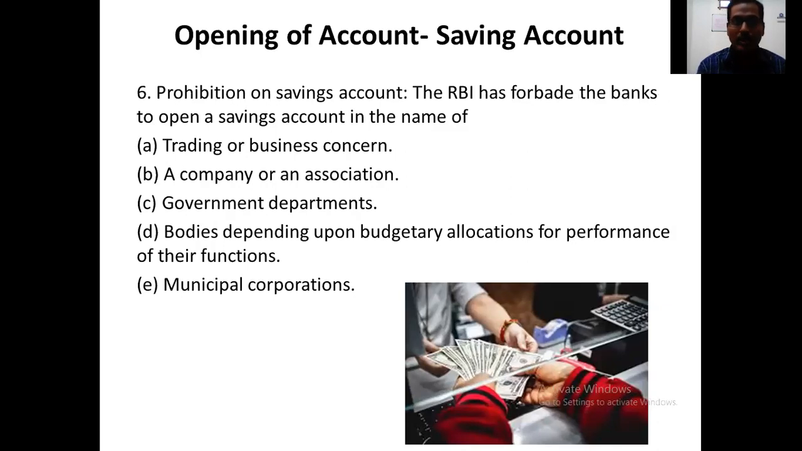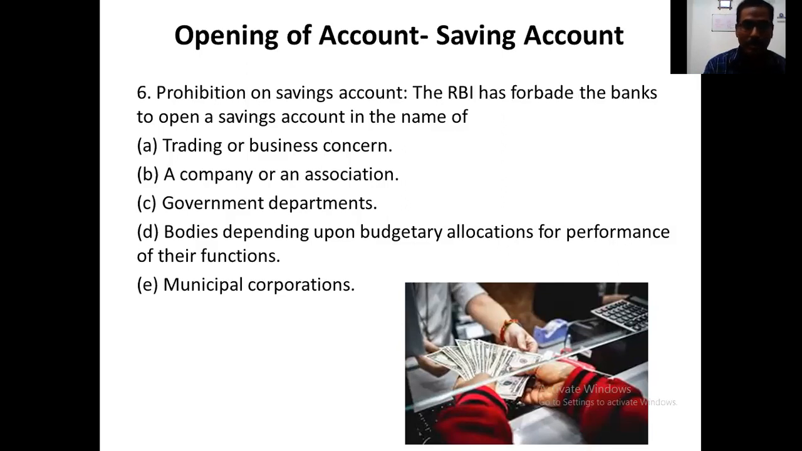So opening of account, saving account, prohibition on saving account. What are the things they should not do in the saving account? The RBI has forbidden the banks to open a saving account in the name of trading or businesses. In other words, the Reserve Bank of India doesn't allow the banks to have a saving account or SB account in the name of a business. So if you are having a business, you are not entitled to open a saving account, but you have to